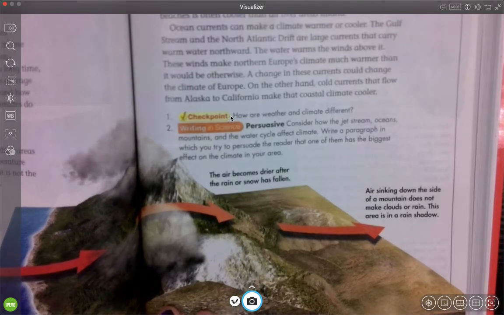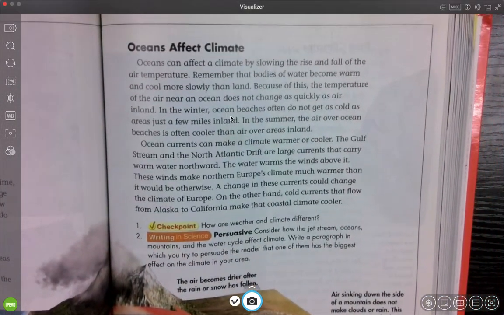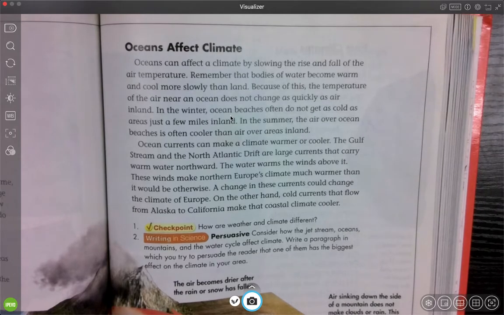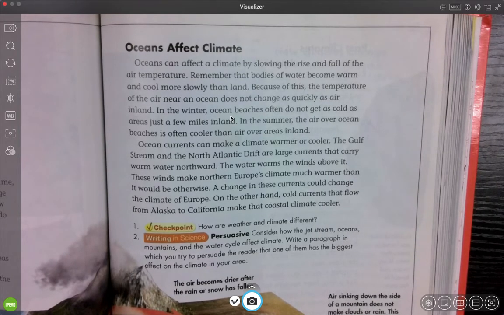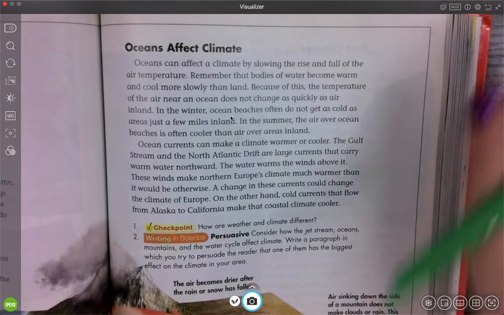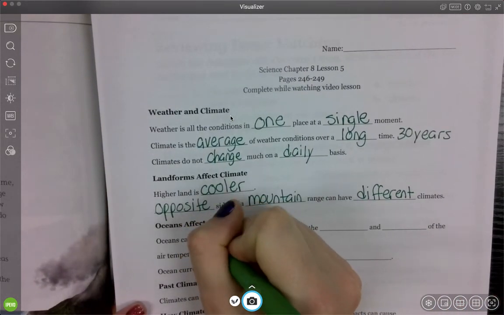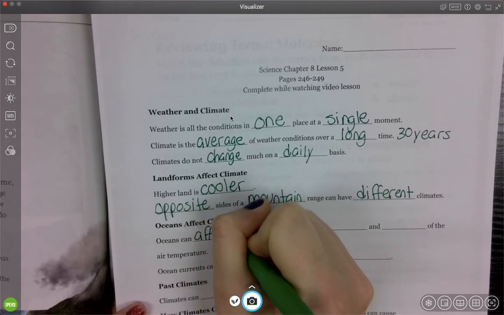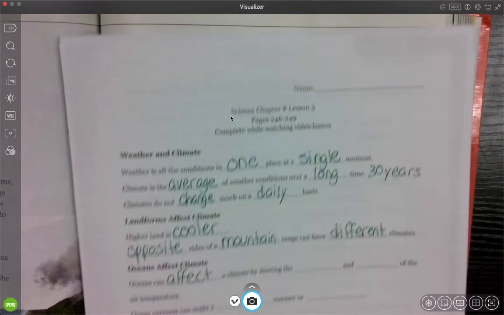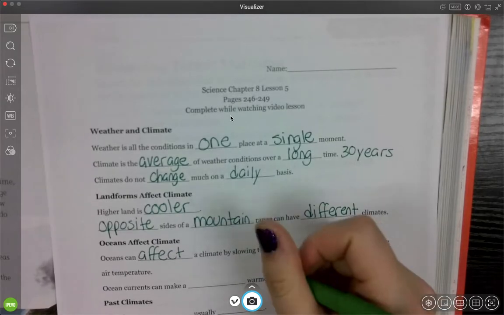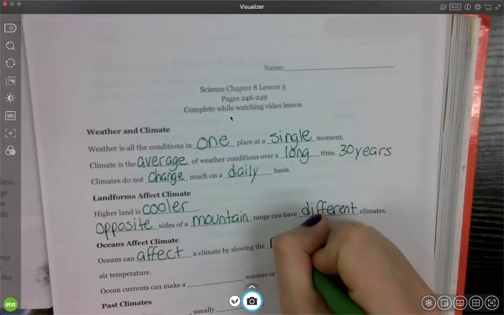Not only can mountains affect climate, but also oceans can affect climate. Oceans can affect a climate by slowing the rise and fall of air temperature. And we'll get that down in our notes right away. So, oceans can affect a climate by slowing the rise and fall of the air temperature.